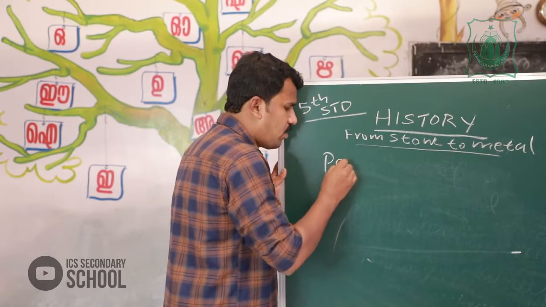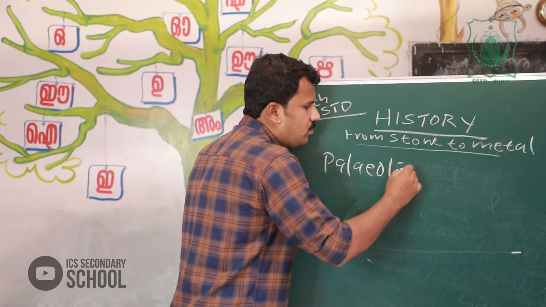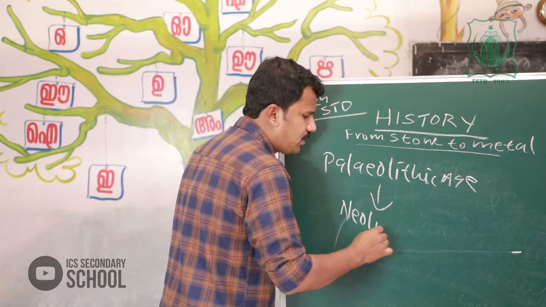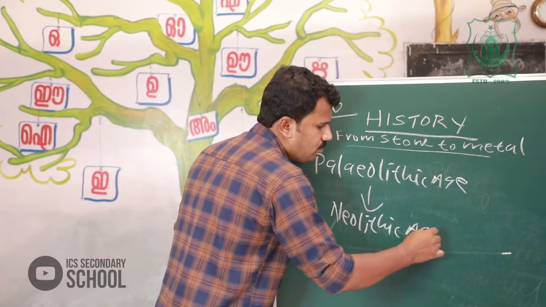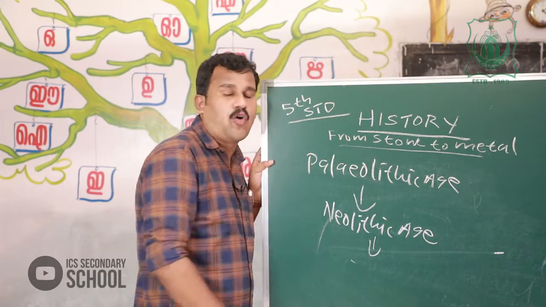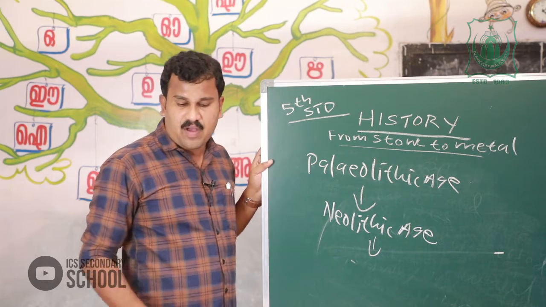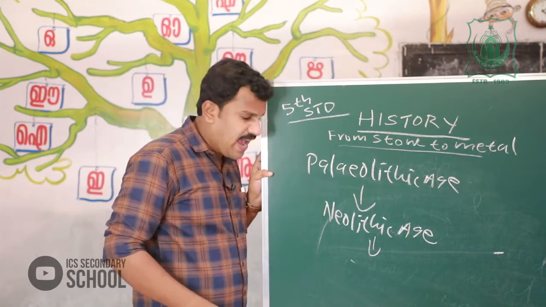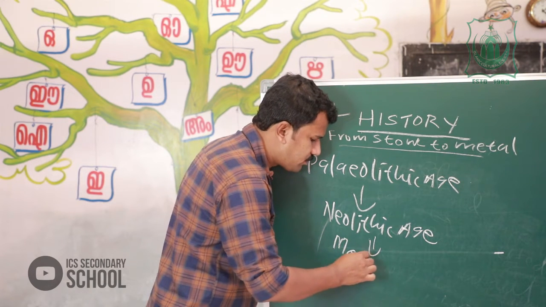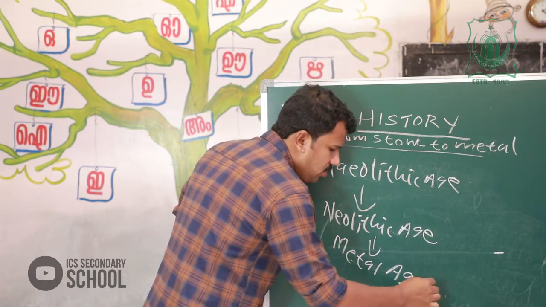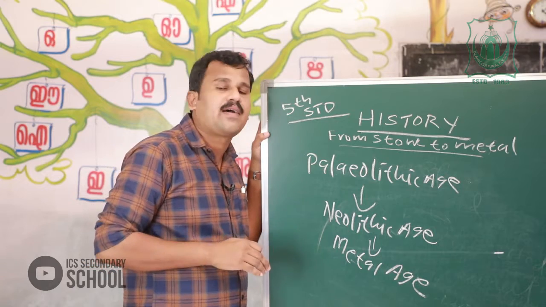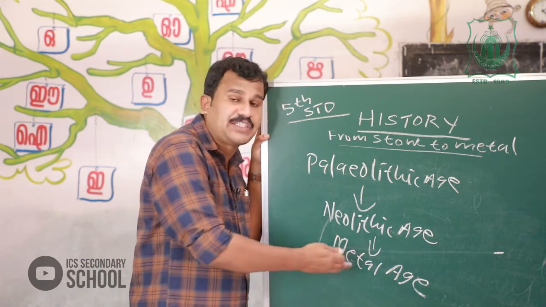So we can study the Paleolithic age, then the Neolithic age, then followed by another ancient life period, that is the Metal Age.